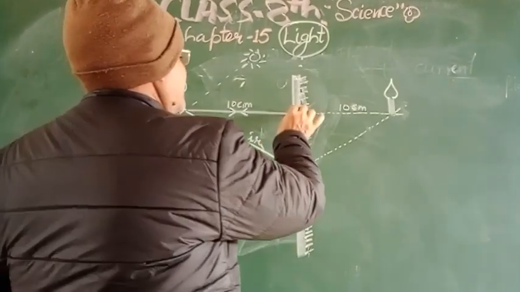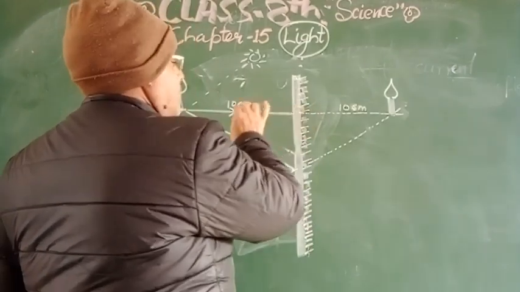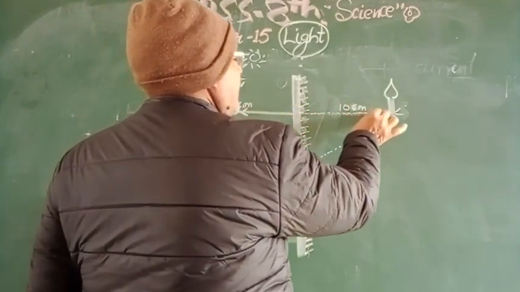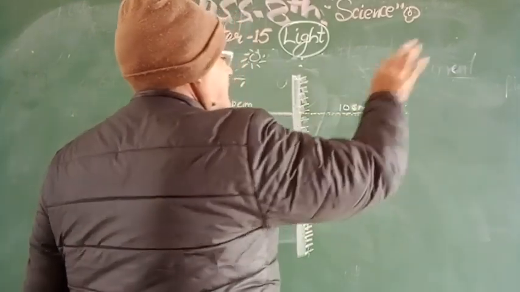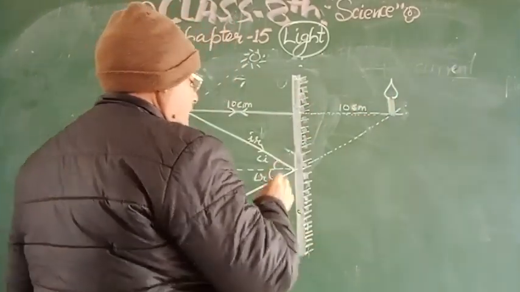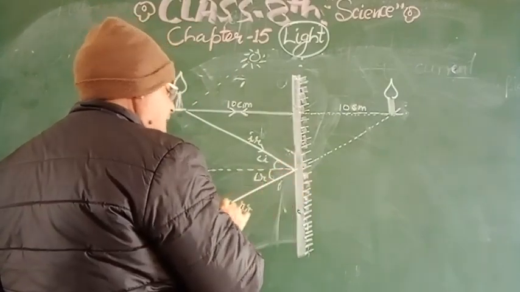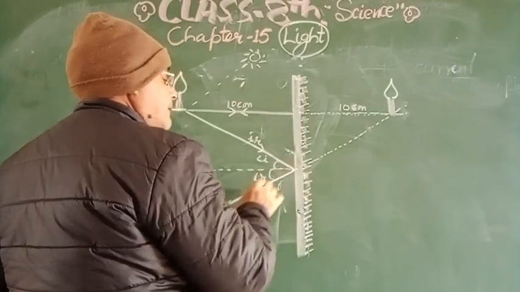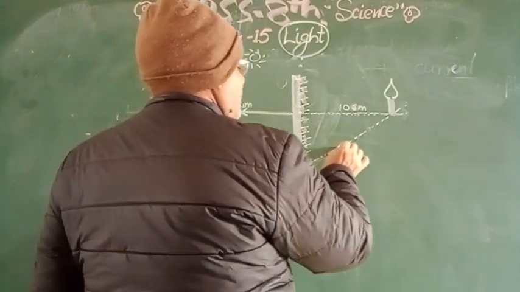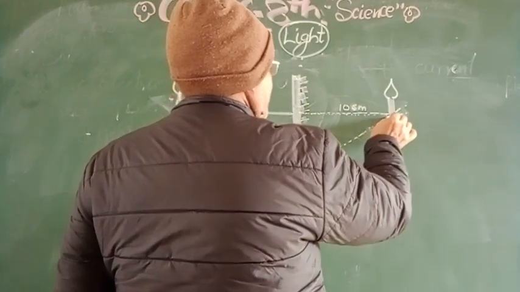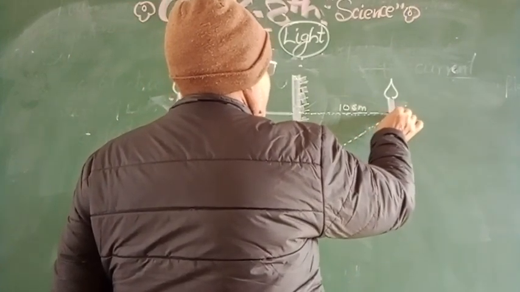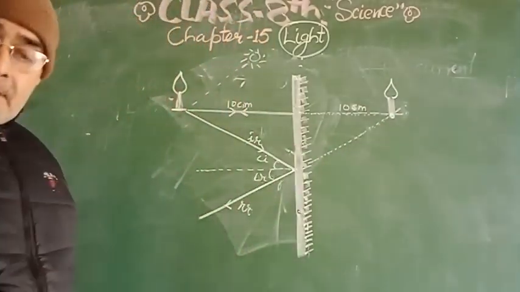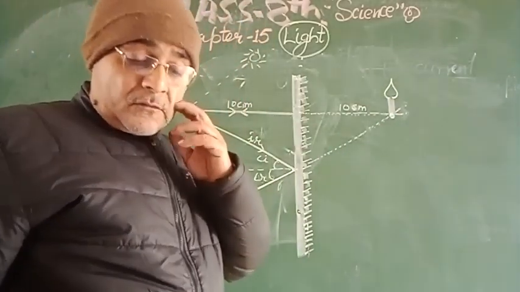Suppose this ray is not returned back along this path, then it would cross the mirror and travel some distance, like 10 centimeters. Suppose this ray is not reflected. If the reflected ray is extended to the back of the mirror, then it will come to this point. At the point of crossing, there will be the formation of a virtual image.